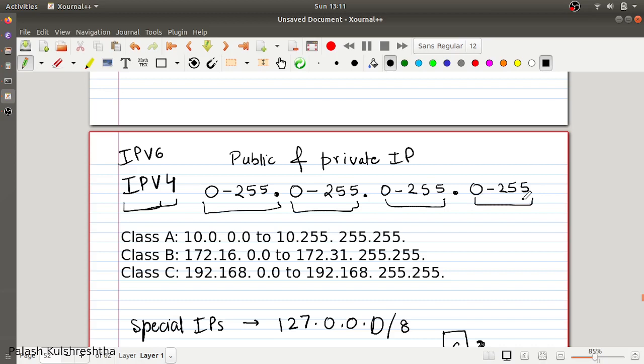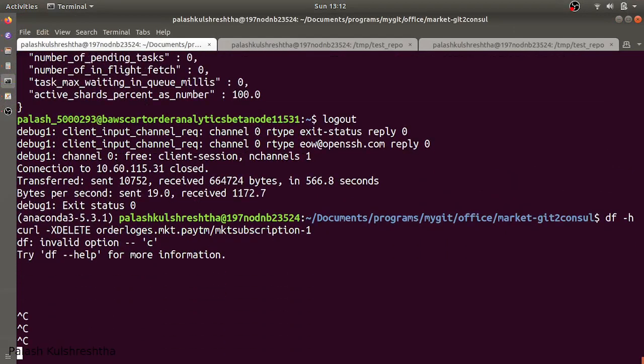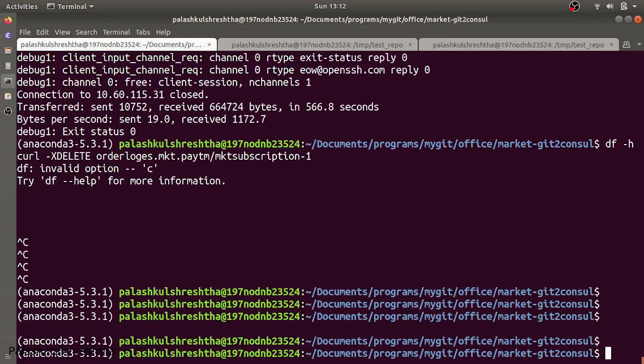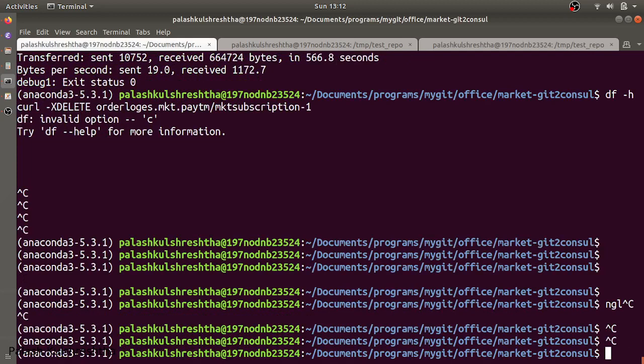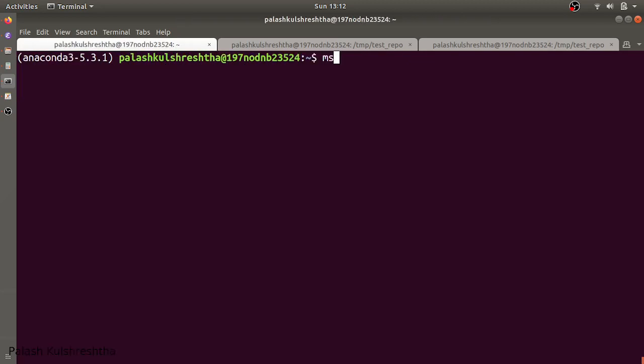In each block you must have seen IPs like 10.0.0.0, 192.168.0.0. Let's see what is the IP of google.com currently. NS lookup google.com.